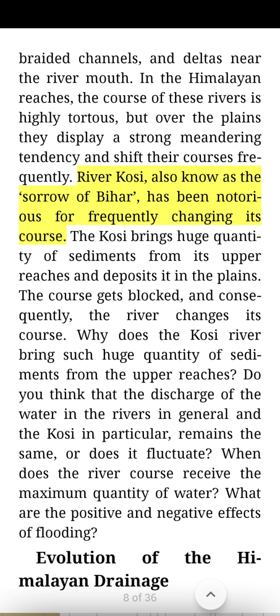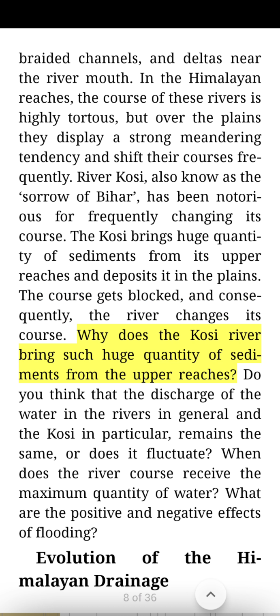River Kosi, also known as the Sorrow of Bihar, has been notorious for frequently changing its course. The Kosi brings a huge quantity of sediments from its upper reaches and deposits it in the plains. The course gets blocked, and consequently, the river changes its course.